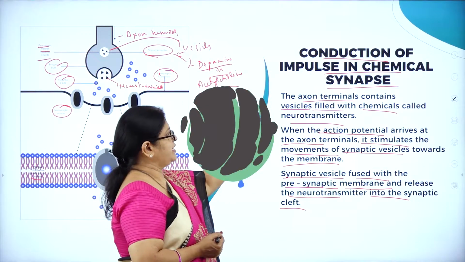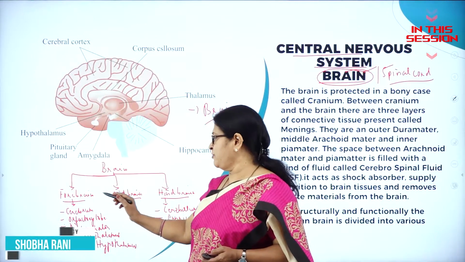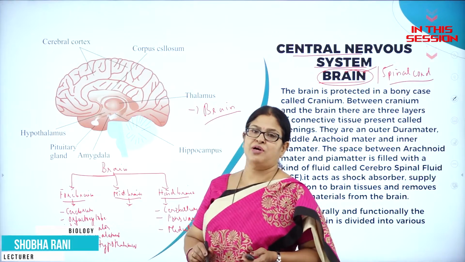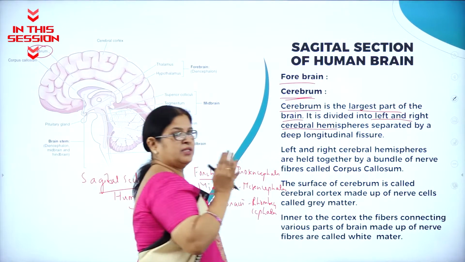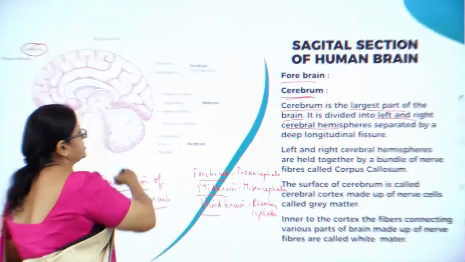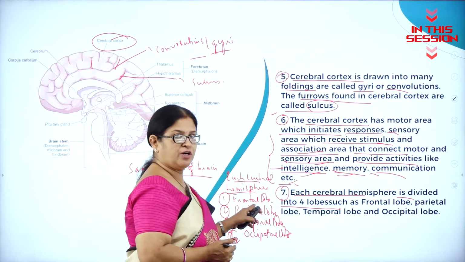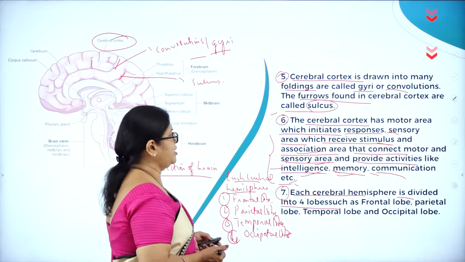The axon terminals contain vesicles. Here you can see the vesicles filled with chemicals called neurotransmitters. Forebrain, prosencephalon, midbrain, mesencephalon, and hindbrain, also called rhombencephalon. Cerebral hemisphere. All of us know that the whole of the brain is divided into right and left cerebral hemispheres. Each cerebral hemisphere is divided into 4 lobes. What are the 4 lobes? Frontal lobe, parietal lobe, temporal lobe, and occipital lobe.